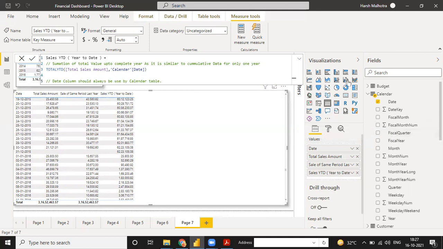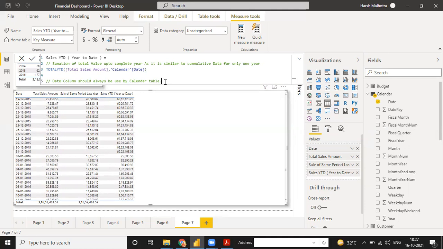So that is the reason that we should always use the date from a calendar table only. And that is the reason, guys, why we put a calendar table in every time, because the calendar table contains the difference between a day which is a holiday, or a weekday, or any function.